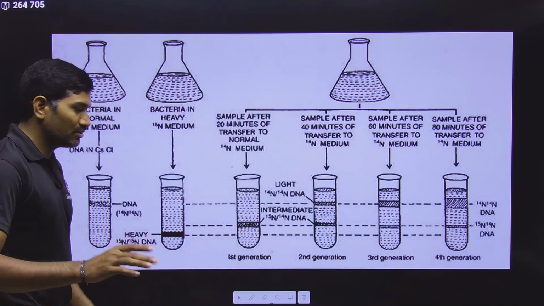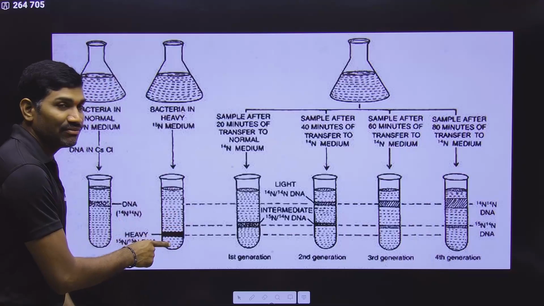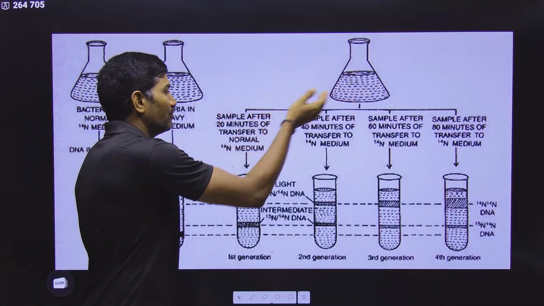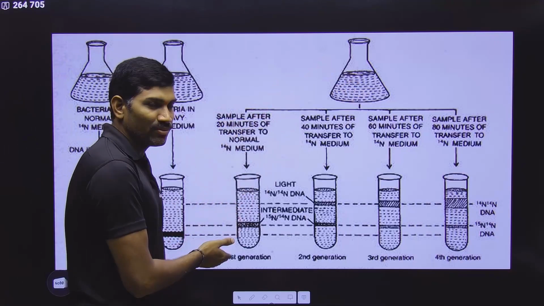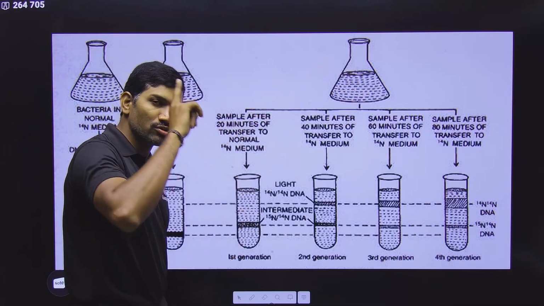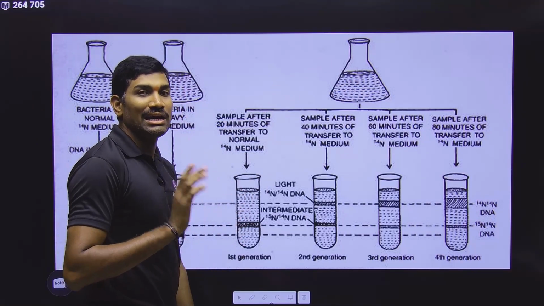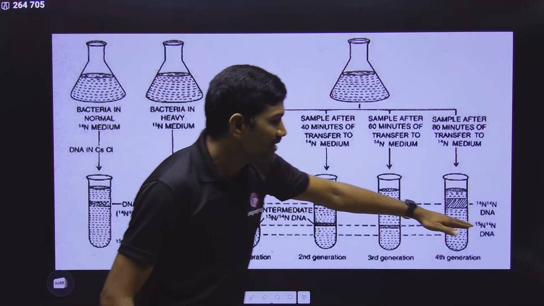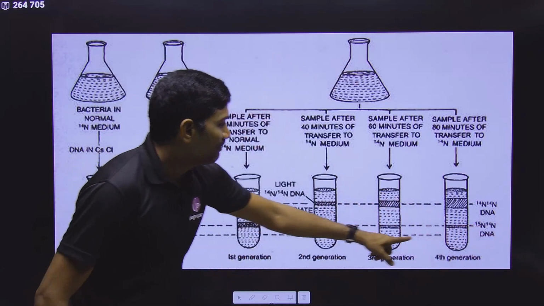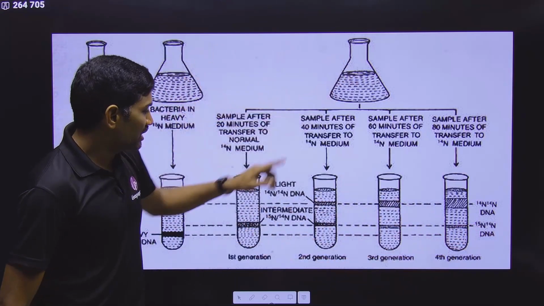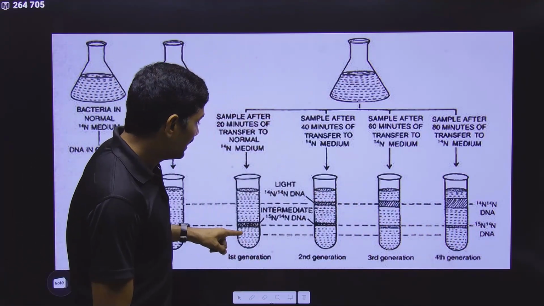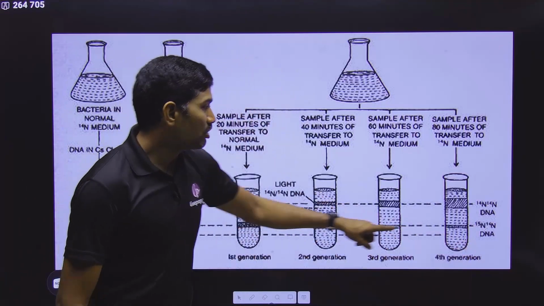And here what you need to observe is, when it was initially grown in N15 medium, there is only one band, that is heavy DNA. After transfer to N14, in the first generation, after 20 minutes, here also there is only one band. What is this one? Only hybrid. So after transfer to N14, hybrid is there every time, but heavy is never present. Once it is transferred to N14, heavy is never present. Please remember, all these are important conclusions. Heavy is never present, hybrid is always present.